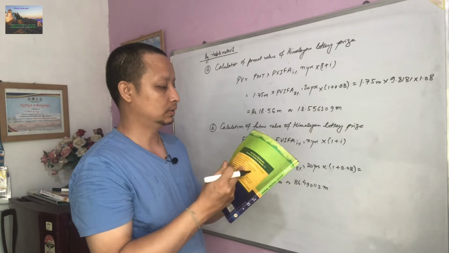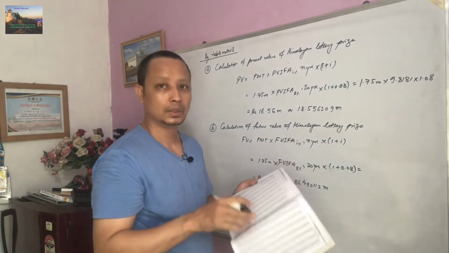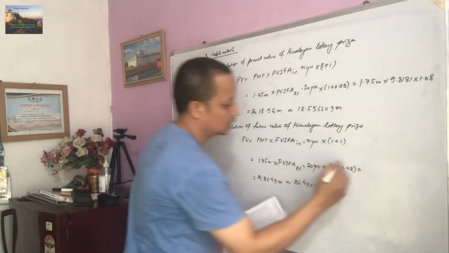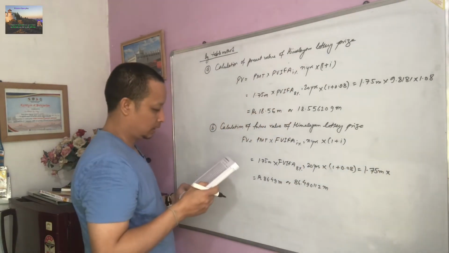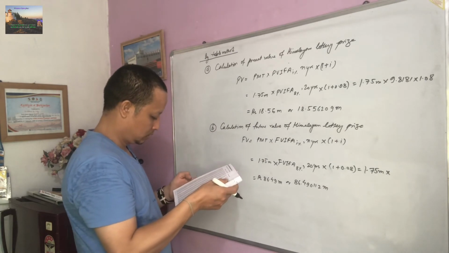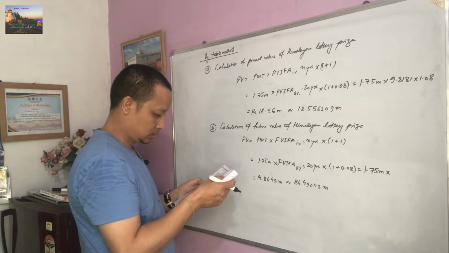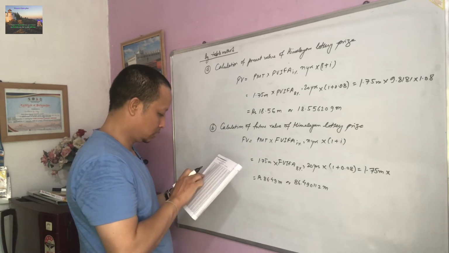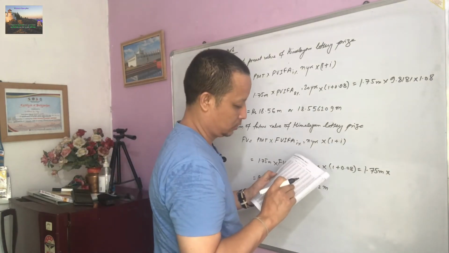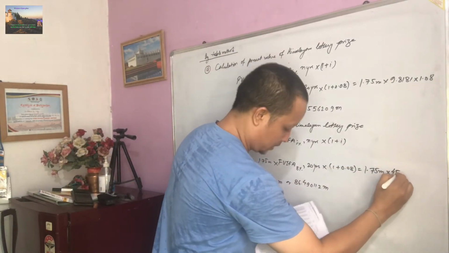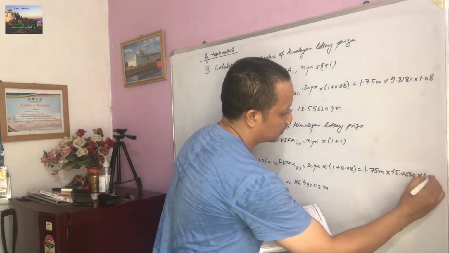See the table. Future value interest factor annuity. See 1.75 million into 8%, 20 years, 45.7620 into 1.08.